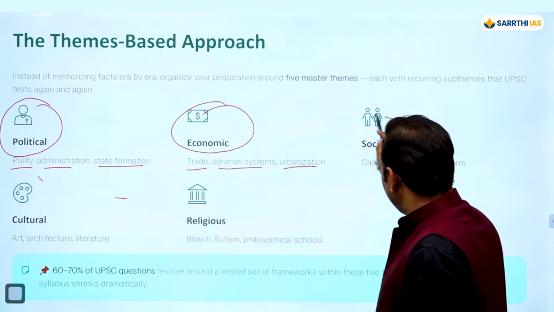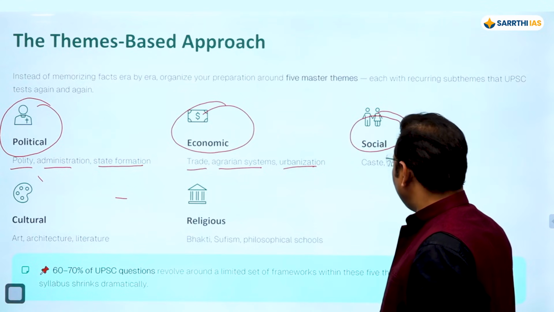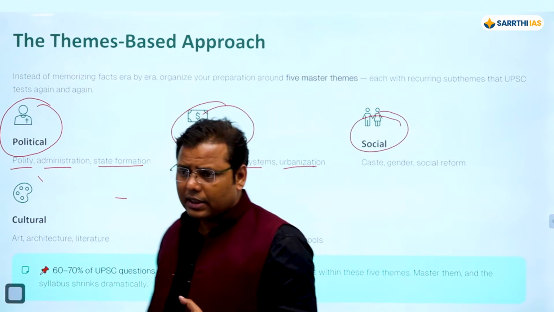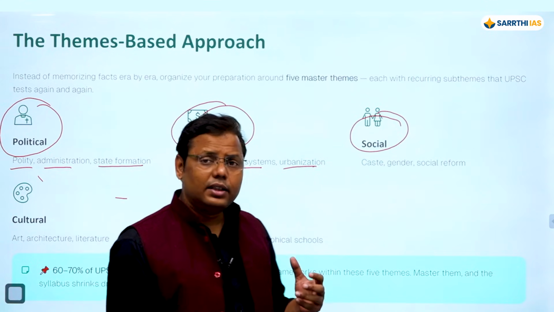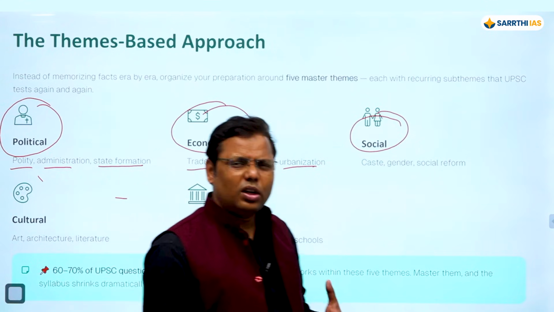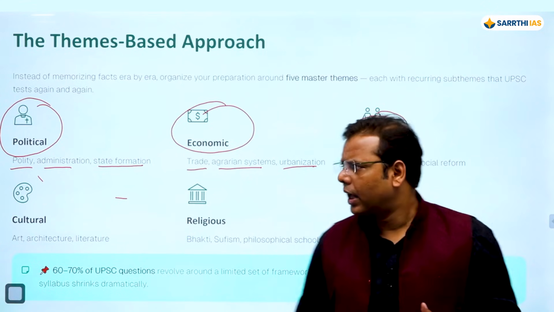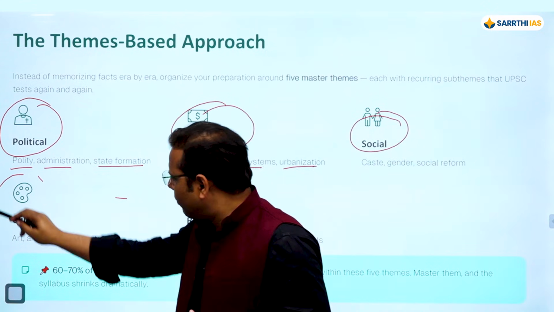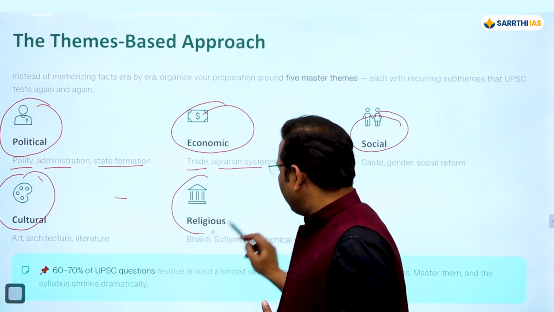When it comes to social, this is also one of the most important things, and within that you have to understand the various sub-themes such as caste, gender, varna, the social formation, the social reforms, and so many other things. So that's how you can find that there are so many sub-themes. Apart from that, you can find the cultural themes, then you can find the religious themes.